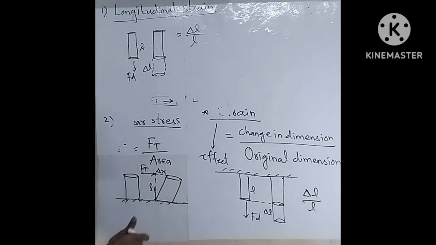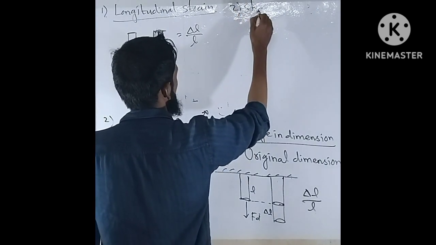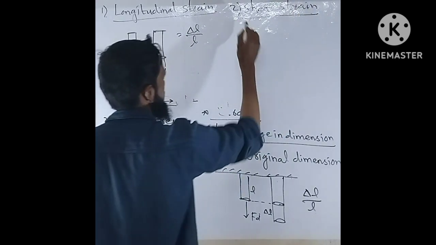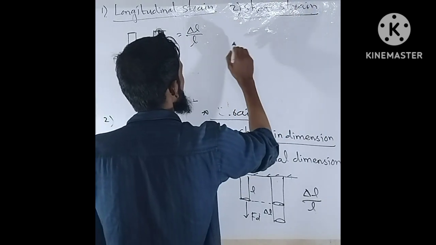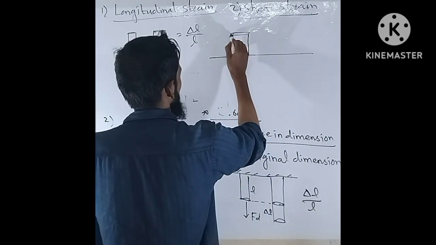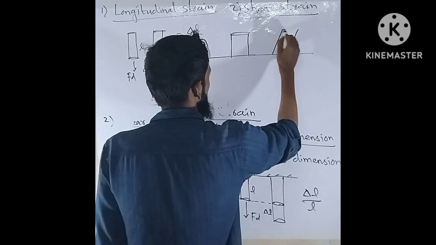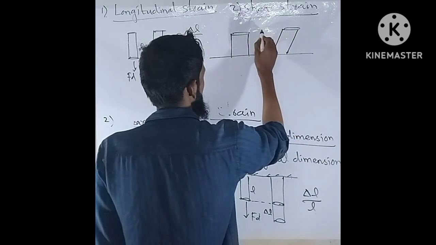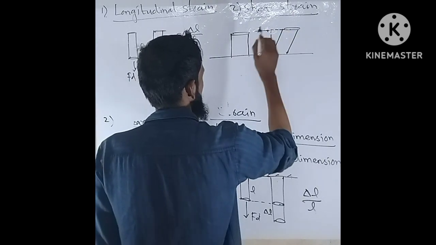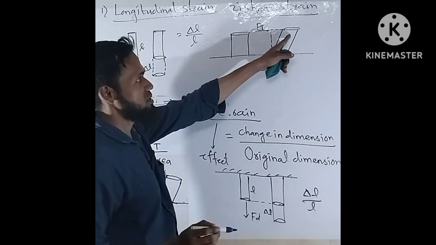Now the second type is shear strain. We have a solid cylinder. When we apply tangential force at this upper surface, then this upper surface shifts.